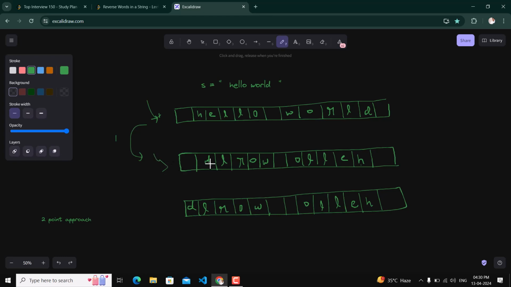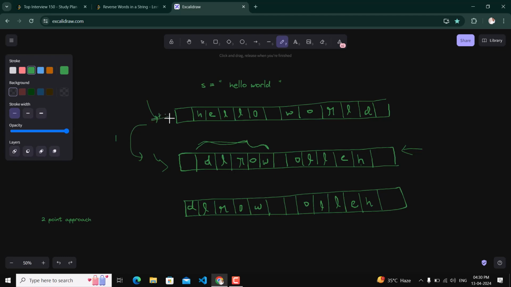So after reversing, it will be like this: space DLROW space OLLEH. Okay, space. So this is our rule. Now, from this array which we have reversed, we will find the words. We will extract these words and reverse them. While doing so, we will remove the trailing and leading zeros along with the extra spaces that we have. In this way we will have words with a constant single space between two words. Okay, so I think we have understood what we are going to do.